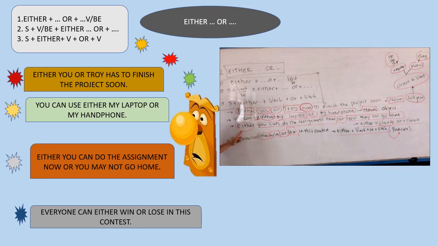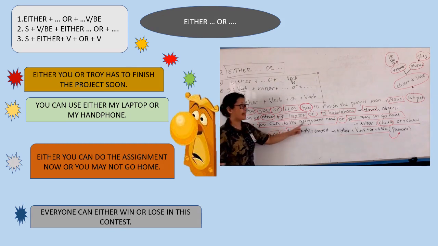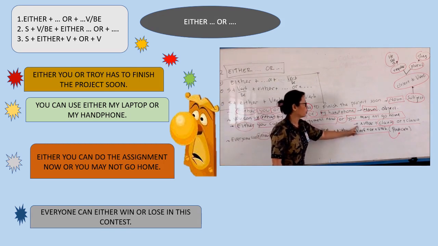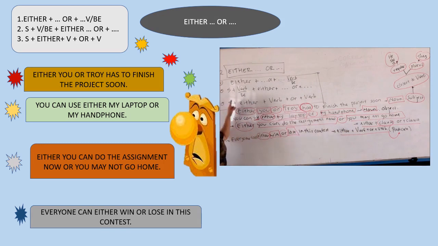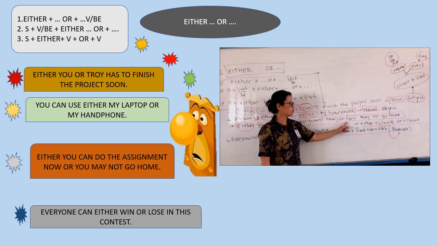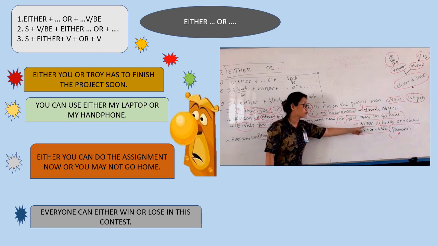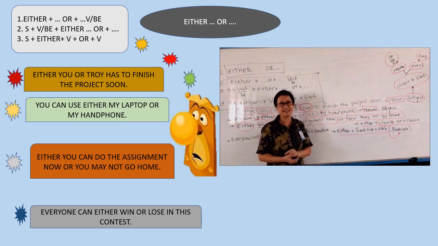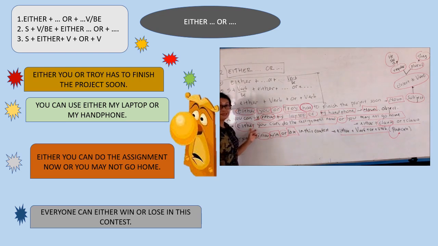We can see here, either you can do the assignment now or you may not go home. Here we apply something like that but a little bit different. Either, it's a choice, pilihan nih. You can do the assignment now, kamu boleh mengerjakan sekarang. It's a kind of should, ya, seharusnya. Or, atau, you may not go home, kamu nggak boleh pulang. So either here connects clause or clause, kalimat dan kalimat, and you can put it in the beginning.